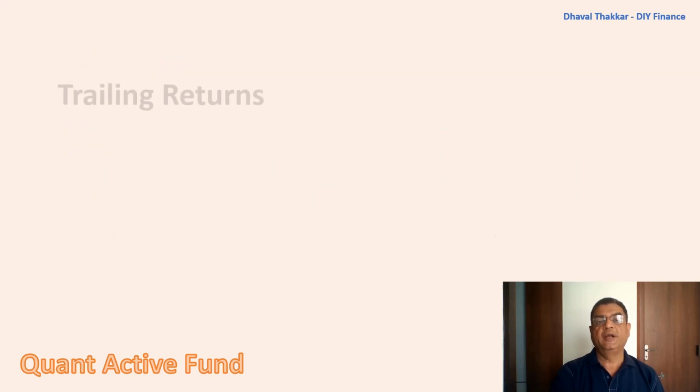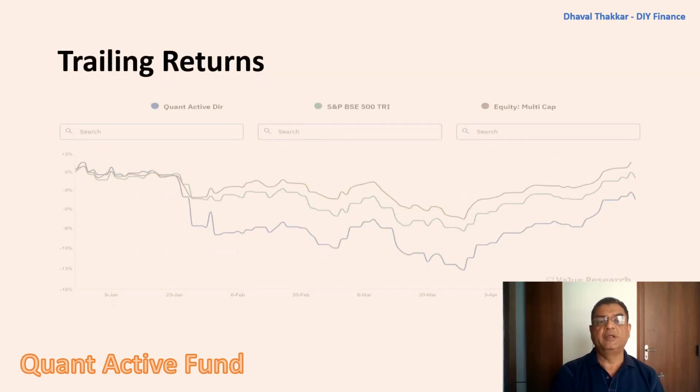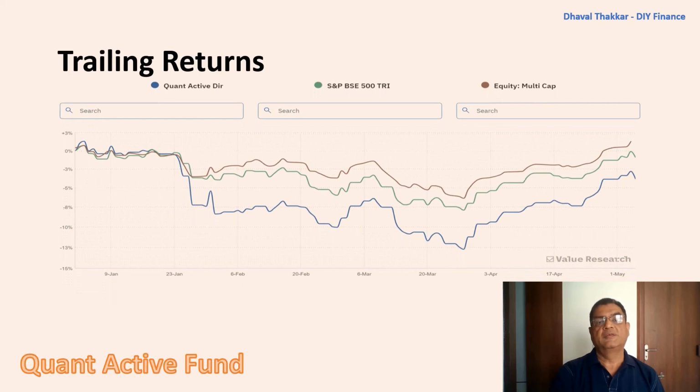Let's also check the trailing returns for the year 2023. As evident in the graph, the fund's performance has been quite poor, especially after 23rd January 2023, and the main reason for this is its exposure to Adani stocks. And as per the report, it has been selling its Adani stocks after the Hindenburg report, which was published in late January 2023. By now, it has sold all its holding, and hence, now we can see better performance in the coming times.